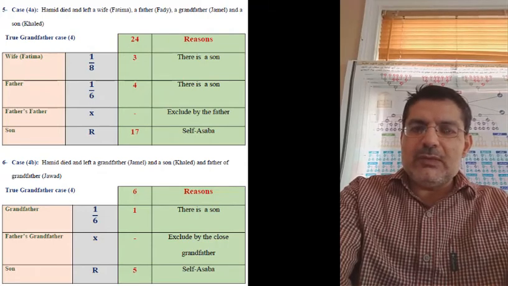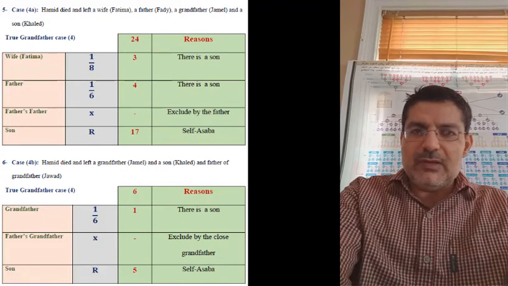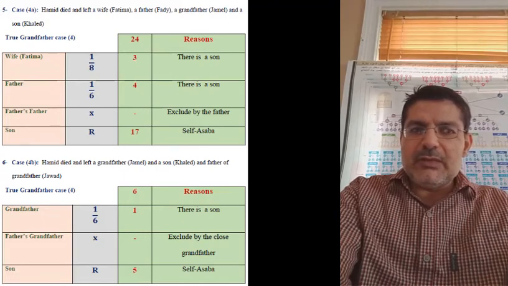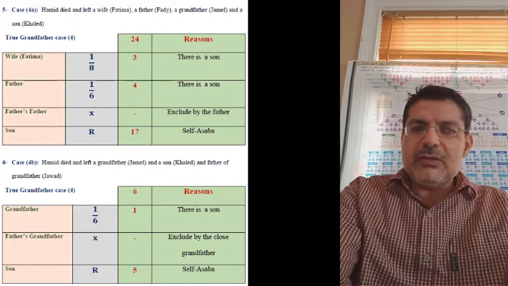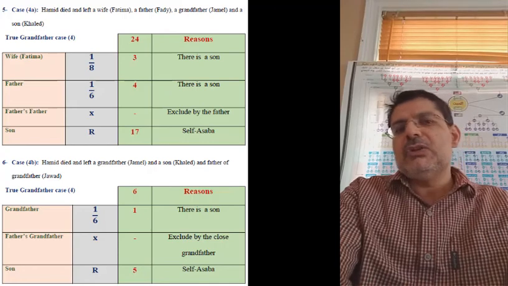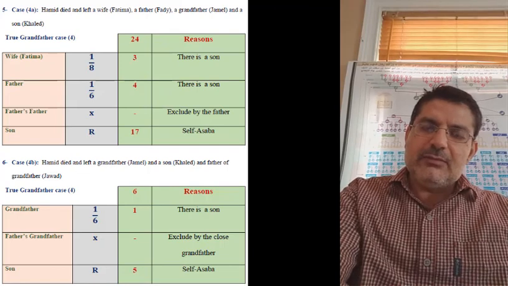So the close one will take 1/6, and the son will take the remaining, or residue, or asaba, and the further true grandfather will be excluded by the close grandfather. So we'll mark X. So the problem is from 6. So 1 goes to the close grandfather, the remaining goes to the son, 5, and nothing goes to the further true grandfather. And these are the cases for the true grandfather.